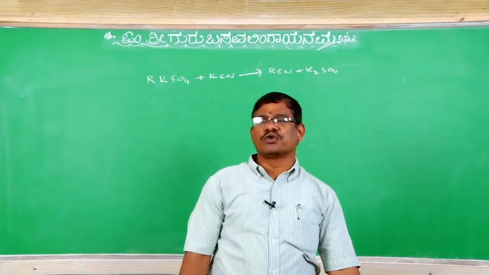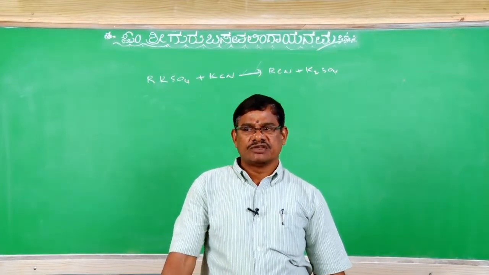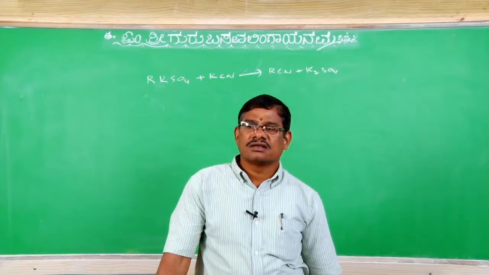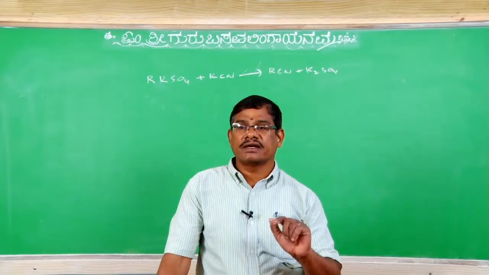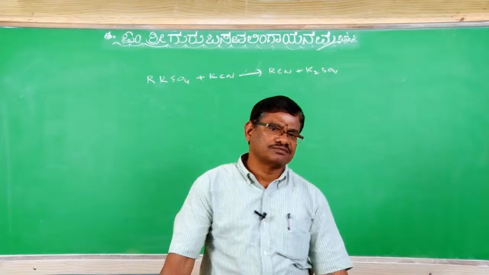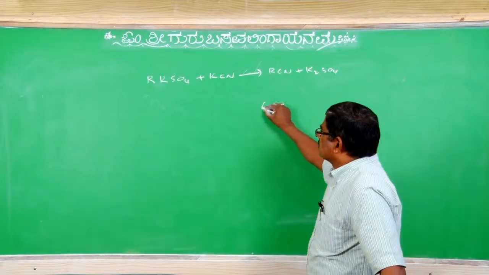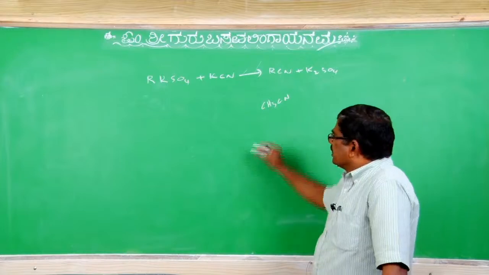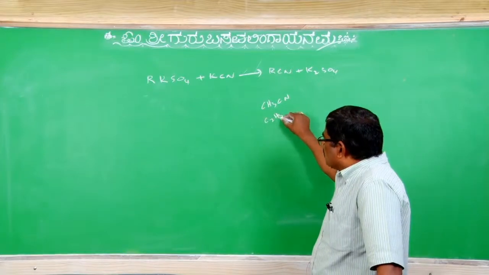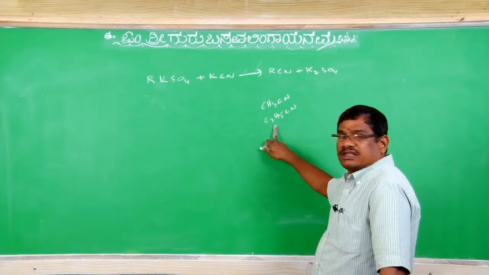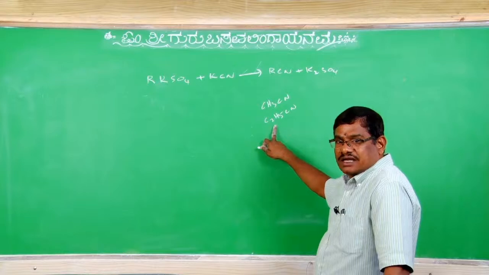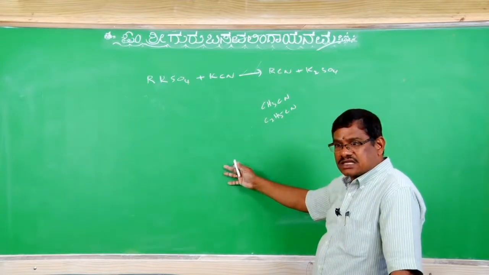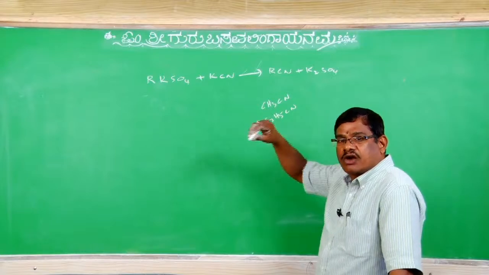Then properties. Physical properties of alkyl cyanides: the lower alkyl cyanides are soluble in water. Methyl cyanide is able to dissolve in water. Ethyl cyanide also somewhat, but compared with methyl cyanide, the solubility of ethyl cyanide in water is less. As the alkyl chain increases, the solubility of alkyl cyanide in water decreases.